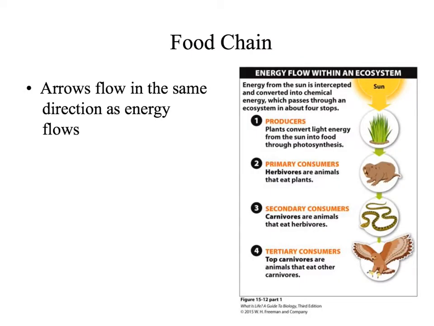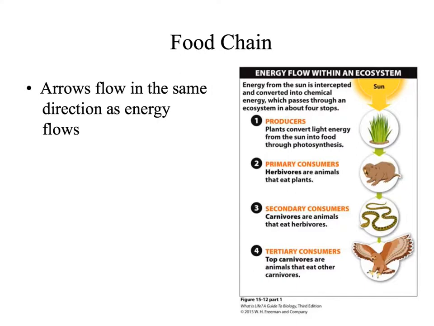Food chains are one way to organize our trophic levels. The arrows in a food chain flow in the same direction as the energy flows. So we see in this basic food chain that we have energy flowing from the sun to our primary producers, the plants. Energy will then flow from the plants to the primary consumers, as the primary consumers eat the plants. And energy flows from the primary consumer to the secondary consumer, and from the secondary consumer to the tertiary consumer.